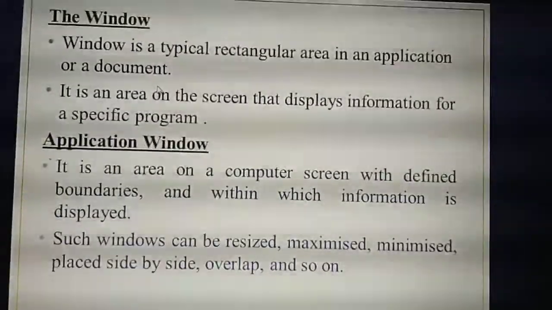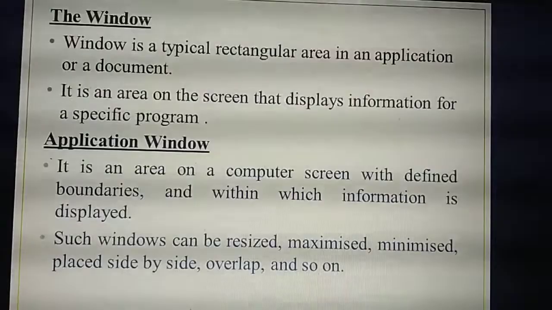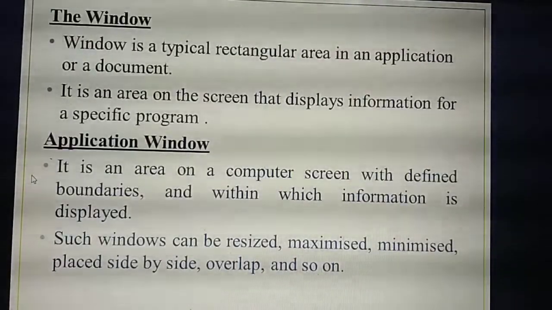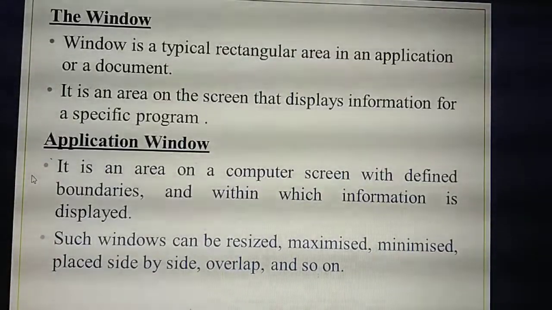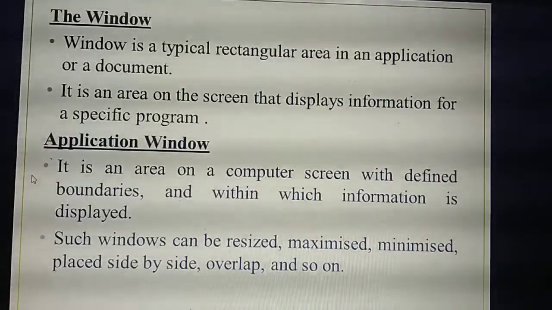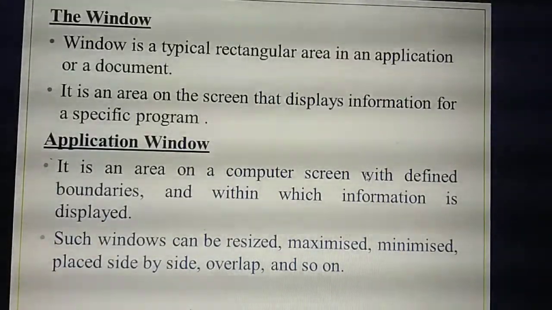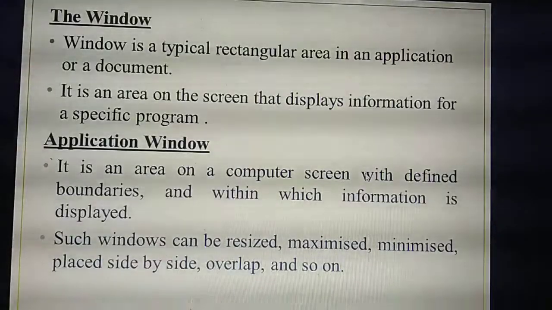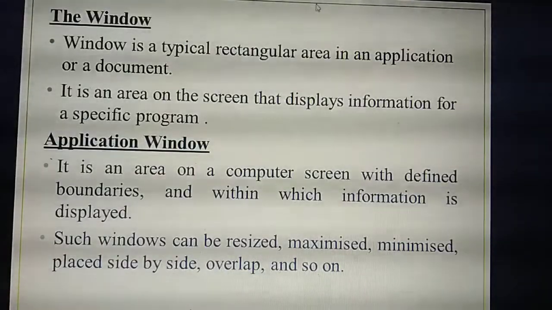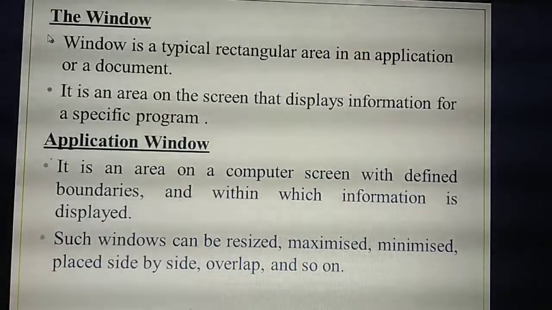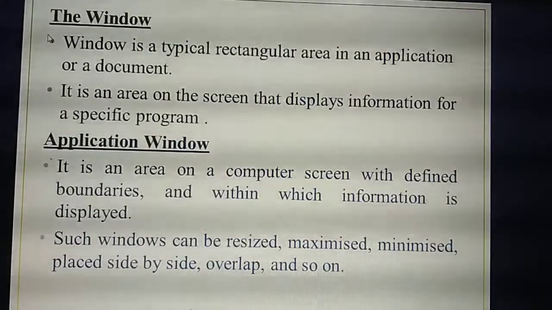Next thing is application window. Application window means they have given some specific area, and inside that area you can use particular things. You can display something in a specified area or boundaries. For example, I can display the contents only within this rectangle box. I cannot display the contents outside this rectangle box.